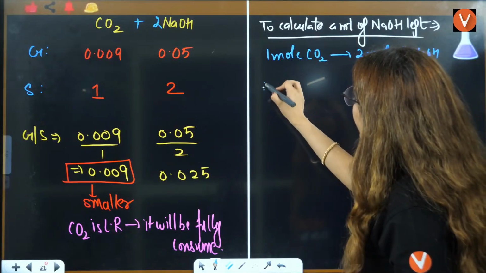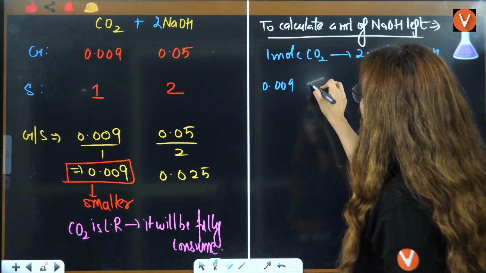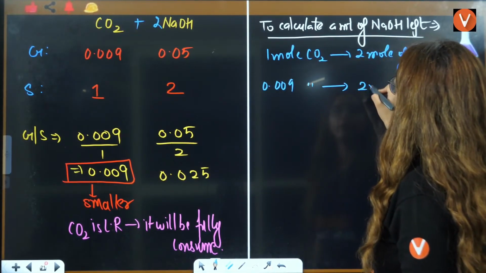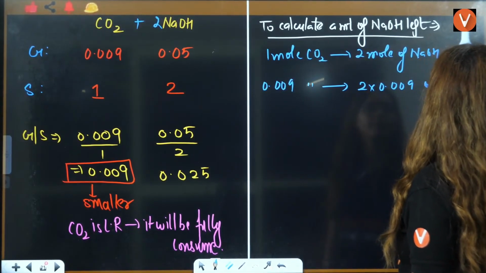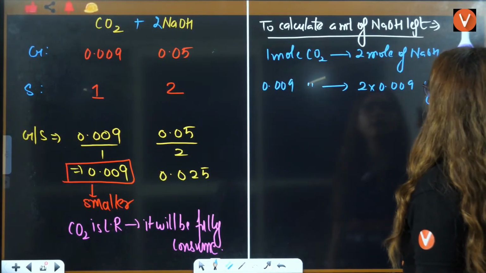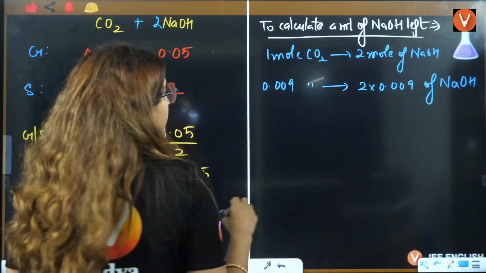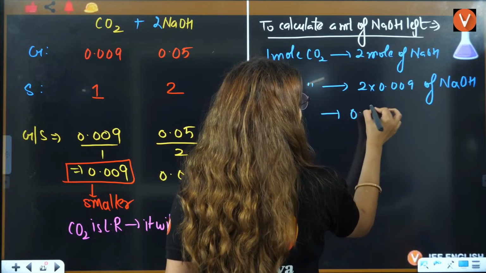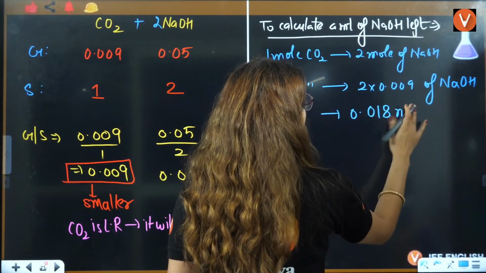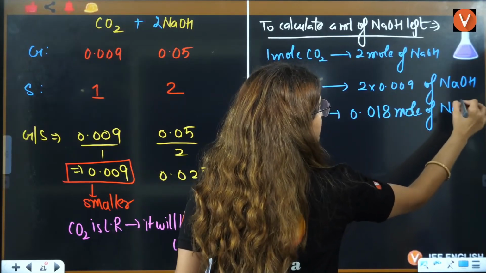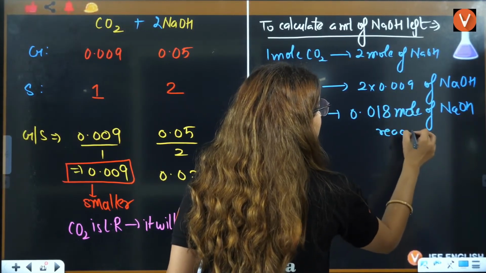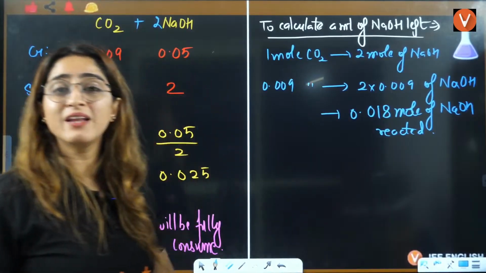In the question, we have 0.009 mole of CO2 that will react with 2 into 0.009 mole of NaOH, right? That will be nothing but 0.018 mole of NaOH reacted. This much will react here.